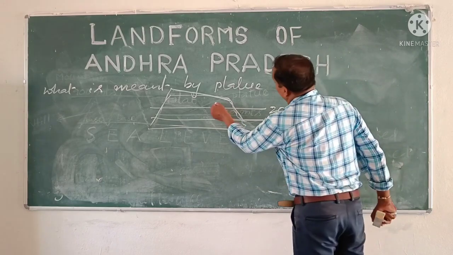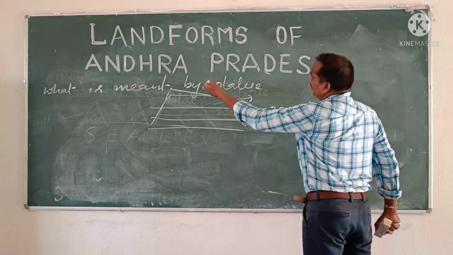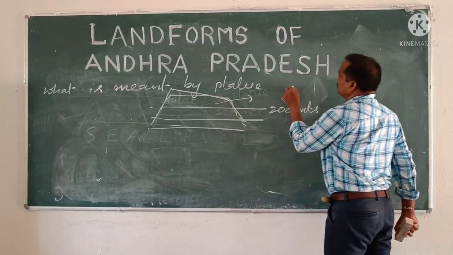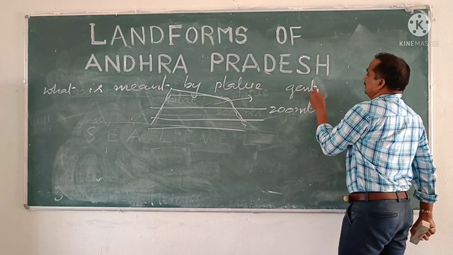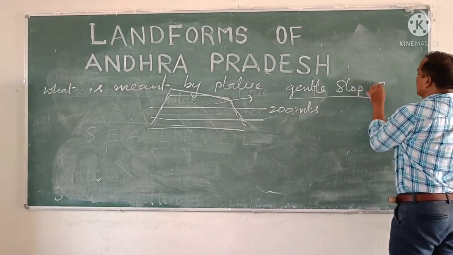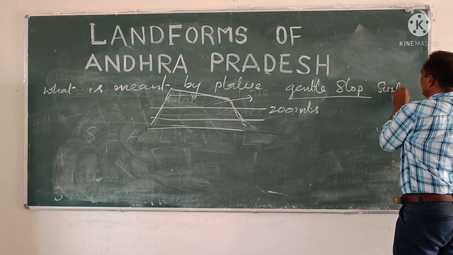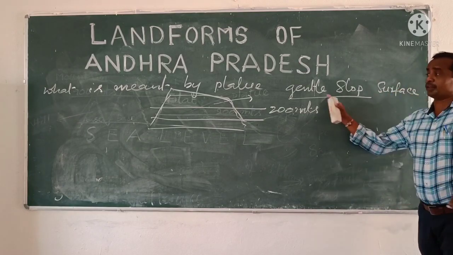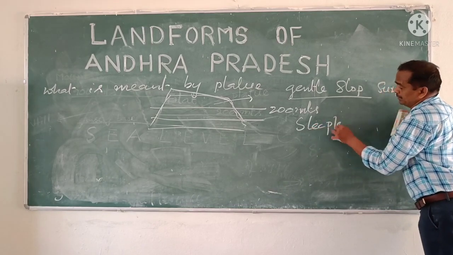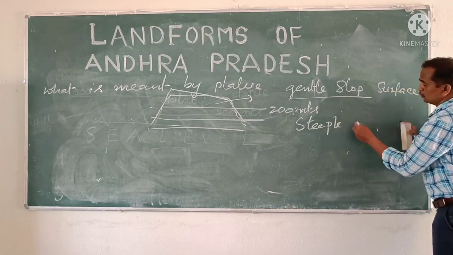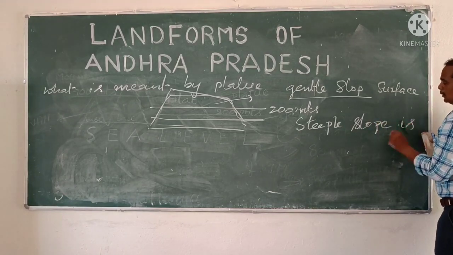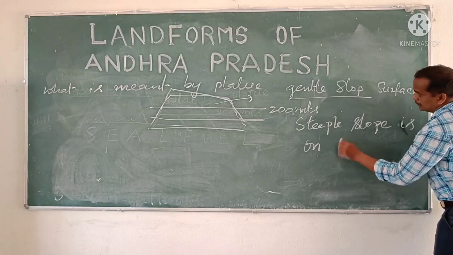The features of this flat land are that a little bit of slope is there. That little bit of slope is called gentle slope. Gentle slope is there on the surface and steep slope is there on the sides.